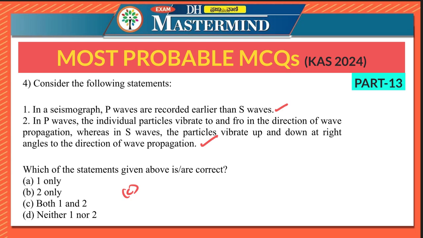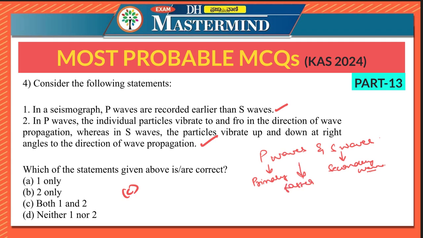So, if you look at the seismograph, what is a seismograph? A seismograph is nothing but the instrument that measures the earthquake waves, P waves as well as S waves. P waves and S waves are two types of waves that are recorded on a seismograph. P waves are nothing but primary waves, while S waves are nothing but secondary waves. And in a seismograph, P waves travel faster, and therefore they are recorded earlier in comparison with S waves.